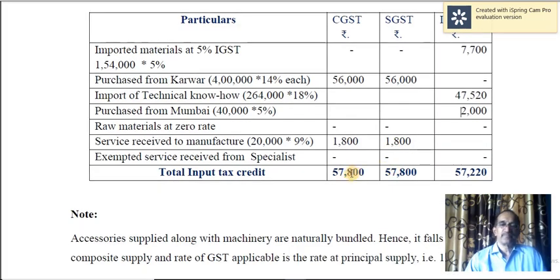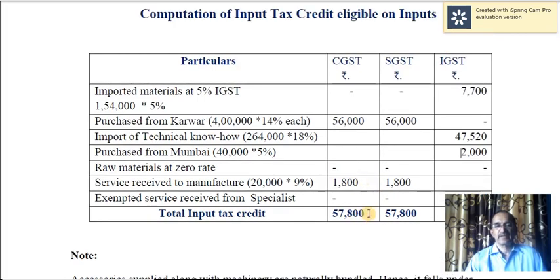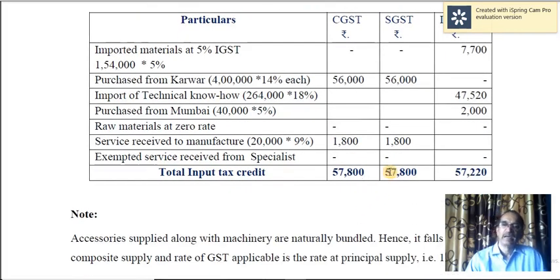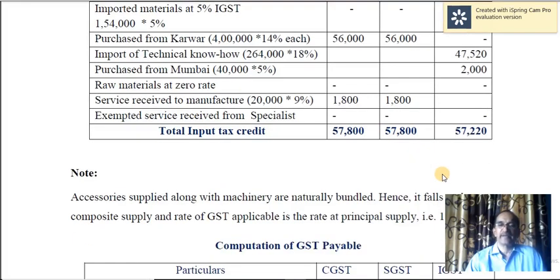Now if you add up the CGST, SGST and IGST, you find here CGST 57,800, then SGST 57,800 and IGST 57,220.